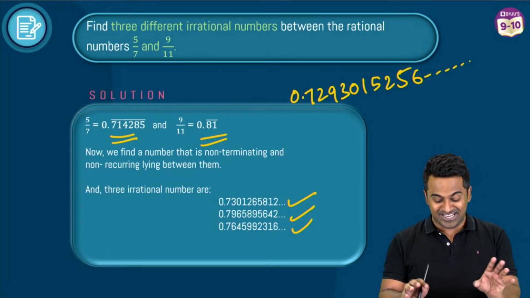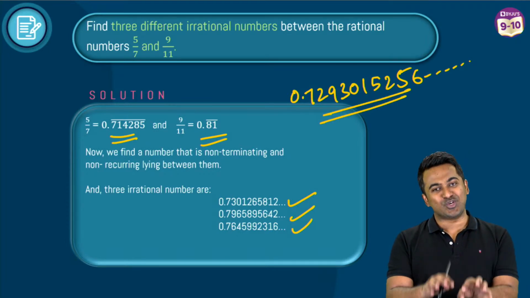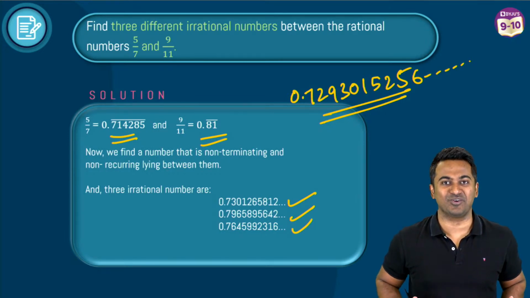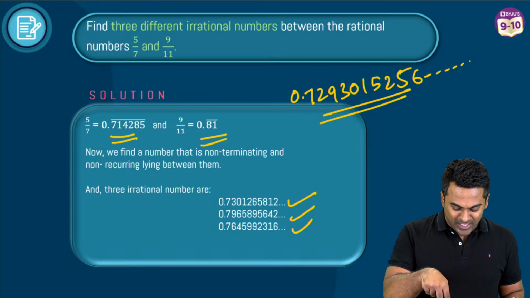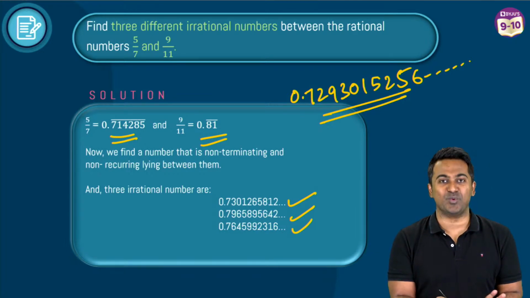This is enough to say that, hey, look, this is not terminating, and the numbers that you've selected here should tell the story that, hey, there is no recurring pattern here. That's about it. Okay, so this is going to be fairly simple. It's not going to be just these three. You can select anything as long as it is between these two.